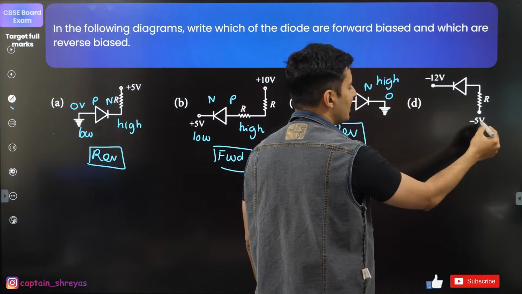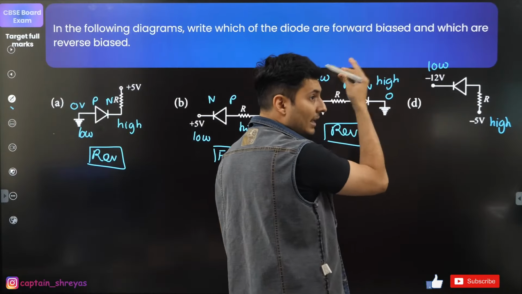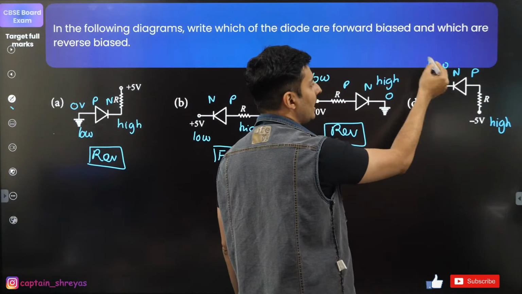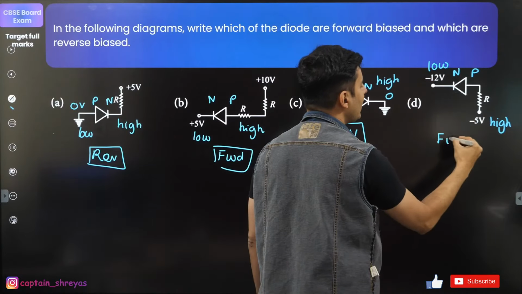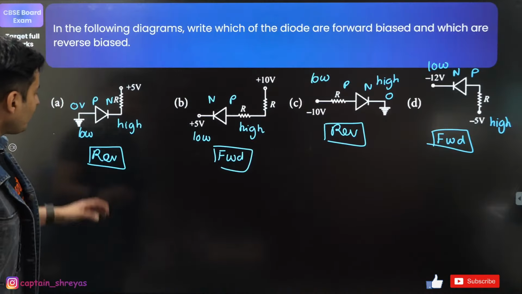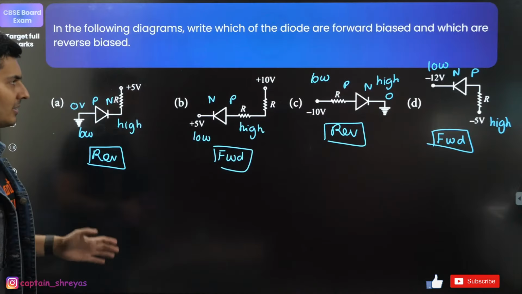Here this -5 is obviously higher than -12. This is P, this is N, guys. So P to high, low to N. This is definitely a forward bias. Reverse, forward, reverse, forward. Perfectly arranged. This is the logic.